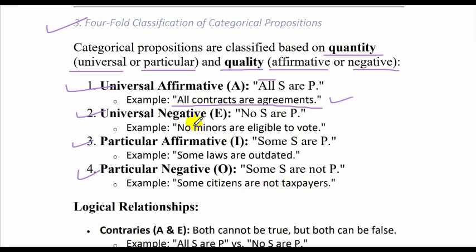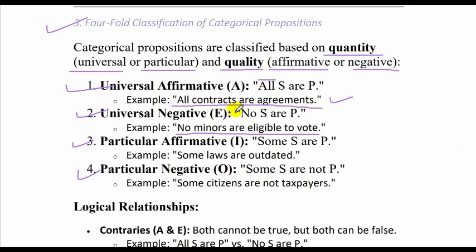Alright. Now second part. No minors are eligible to vote. We have to convert this to A proposition. So we say all minors are eligible to vote. Some minors are eligible to vote. Some minors are not eligible to vote.